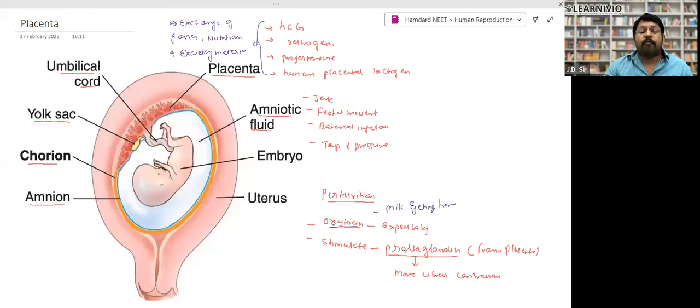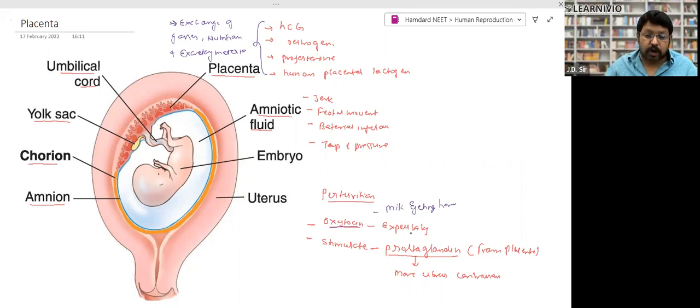At the end of pregnancy, at the completion of 9 months, at the termination of pregnancy, release of a hormone takes place, oxytocin. Oxytocin hormone is responsible for expelling the baby outside. What does it do? It starts contraction in the smooth muscles. Due to contraction of smooth muscles, baby is expelled outside. Means pressure is created and baby is expelled outside. This process is called parturition.